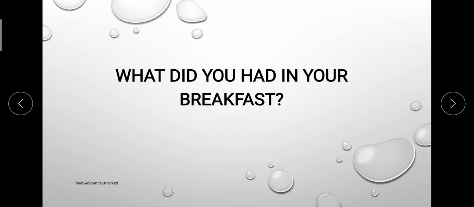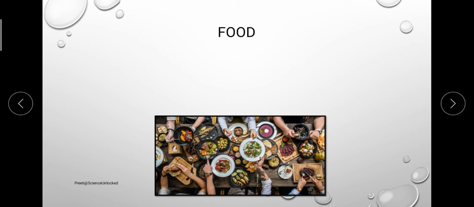But in today's session, we are going to look into how exactly the food that we eat comes from nature and how exactly it is going to be used by us. Now, before moving ahead, there is one basic thing that I would like to throw some light on, that is the concept of ingredients that we see in our food.